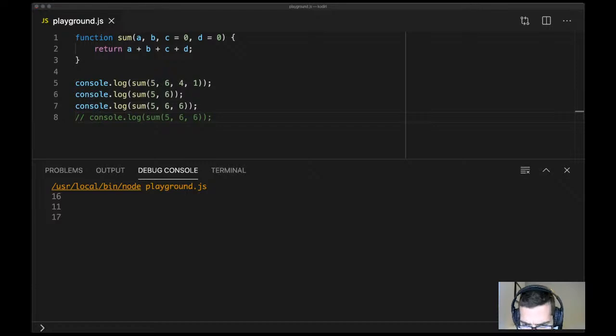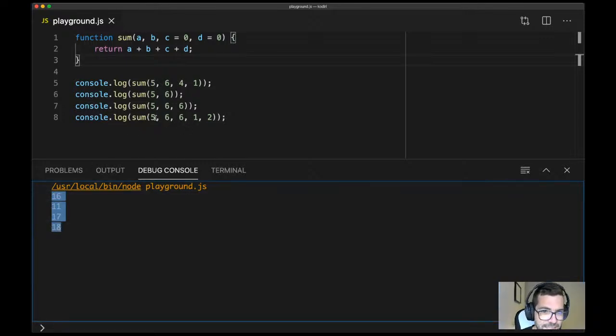That's correct, Max. As soon as we pass a fifth argument, that's not going to work. Oh, wait a minute. How many? 1, 2, 3, 4. Wait, I did something wrong. 1, 2, 3. All right, so wait a minute. It's not returning not a number, but the problem is it's not calculating the total correctly. Because 5 plus 6 plus 6 plus 1 plus 2 is 11, 17, 18, that's 20. But it's reporting 18. Why? Because the fifth argument is not considered at all.